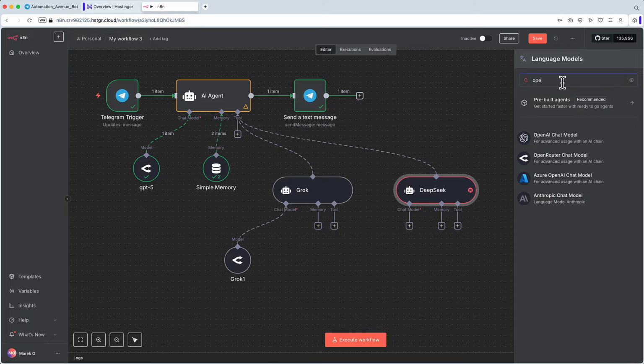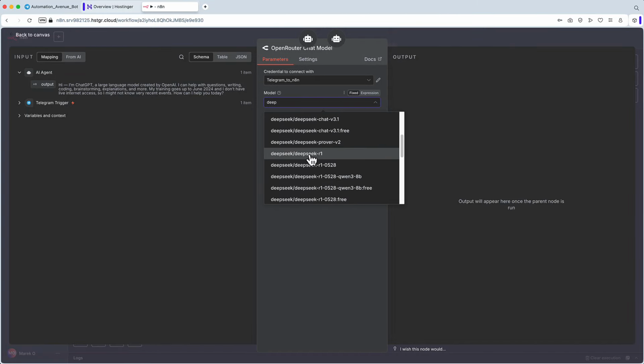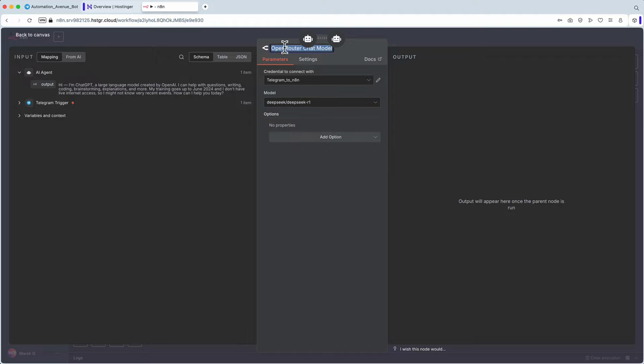You just need one account with OpenRouter, and that gives you access to every other large language model. And here within OpenRouter, I search for DeepSeek. Which one shall we choose? Maybe R1, the original one. And I will change it to DeepSeek as well, the name of the model. Let's go back.